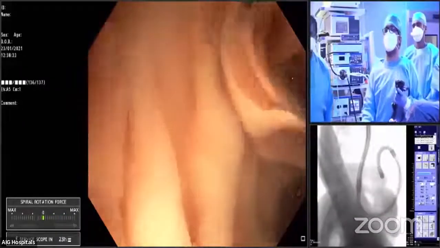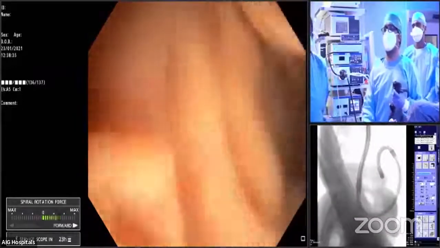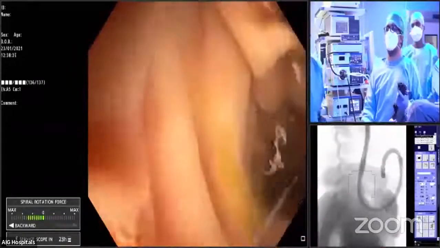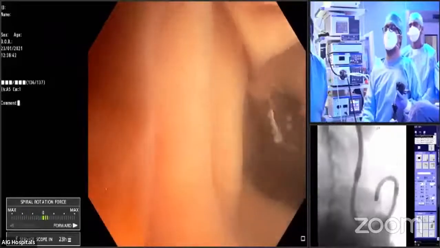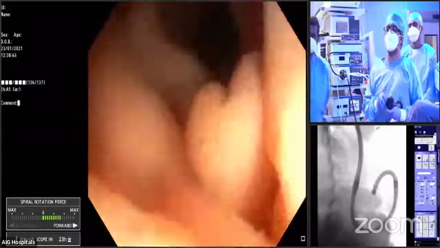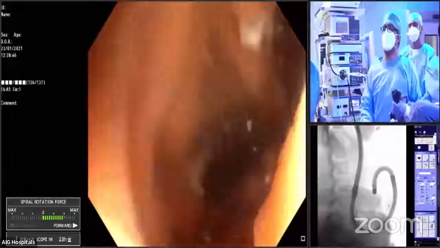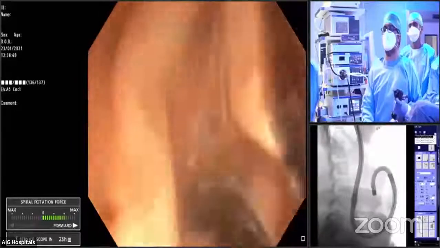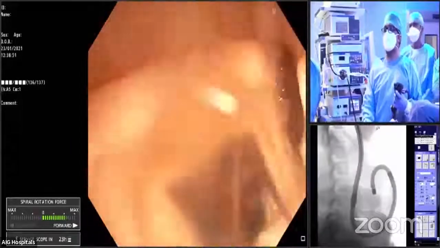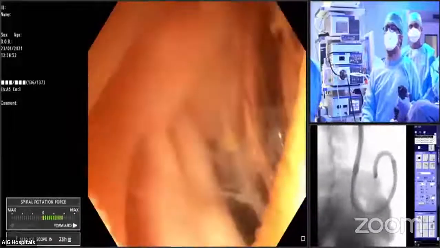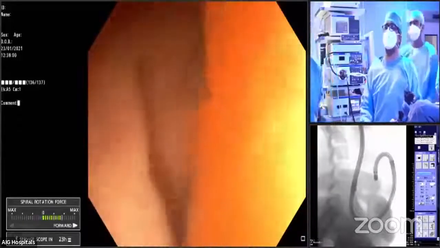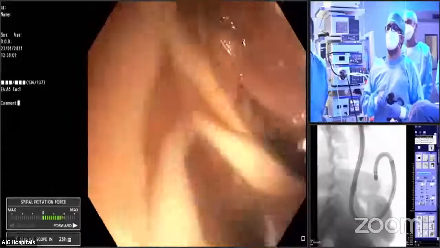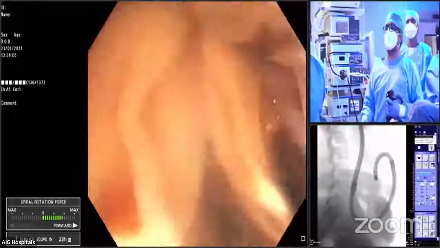Sometimes you can see there's a point where the scope will not propel, so you have to come back like this. Can you see the spiral rotation force meter on your screen? No, we don't see it. Yeah, you can see it. It tells me how much the resistance is, and if the resistance is too much, I come back slightly, reduce the resistance, and then wait. Then again the scope will start moving.